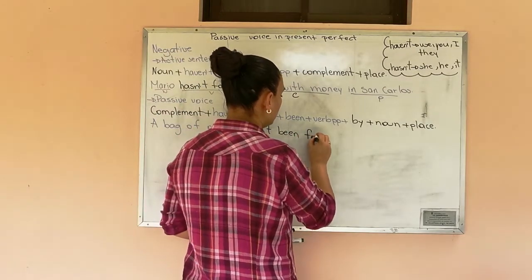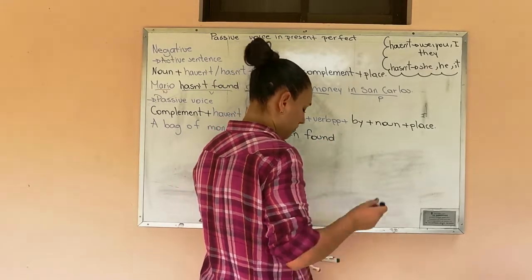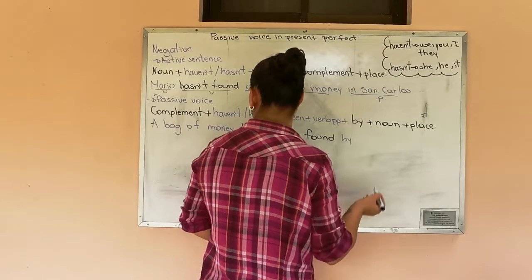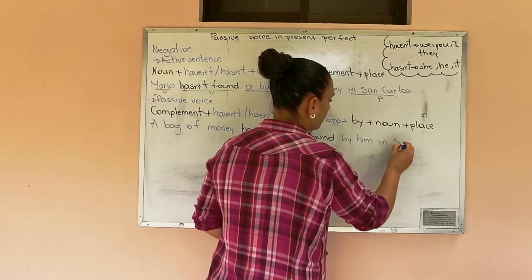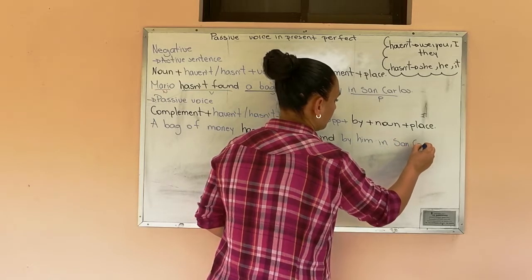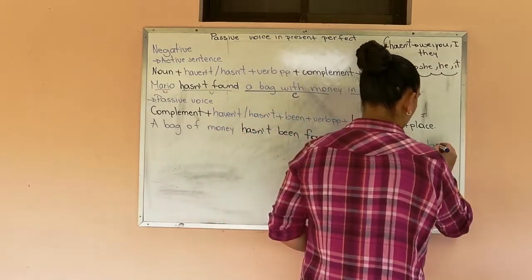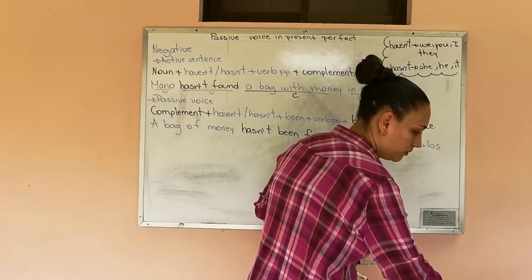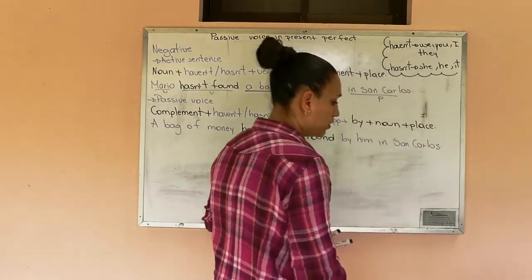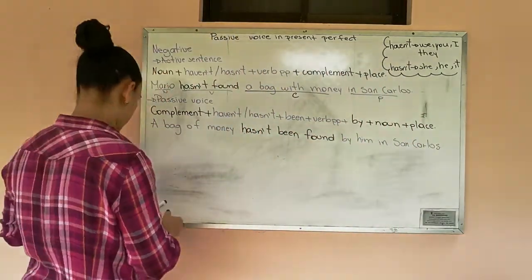Has been found by him. We can use Mario, but I'm going to use him, in San Carlos. And I am going to write another example.